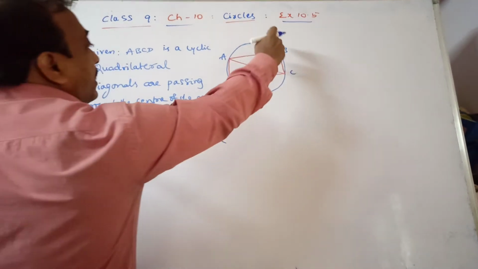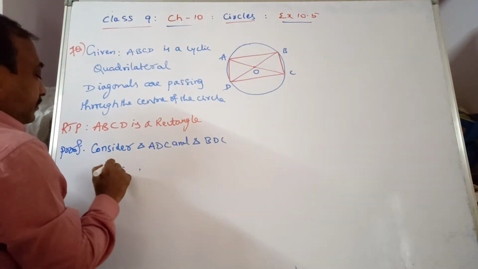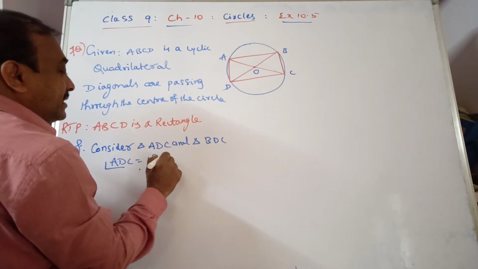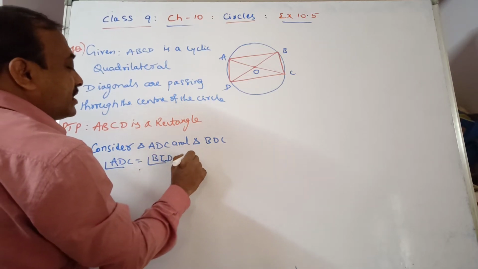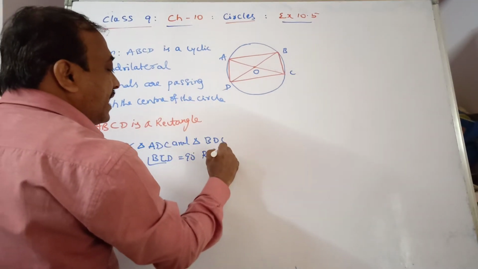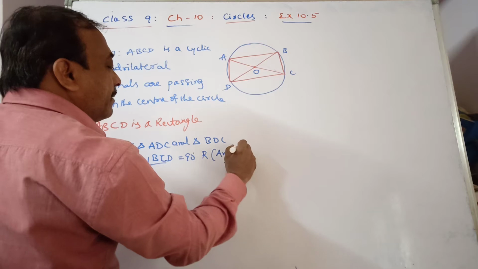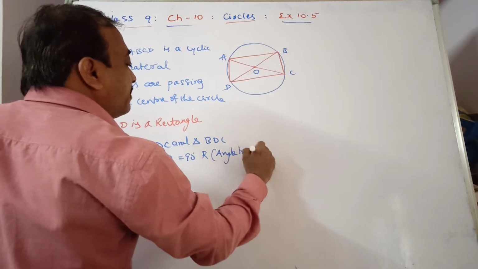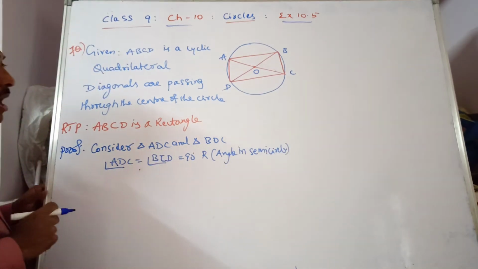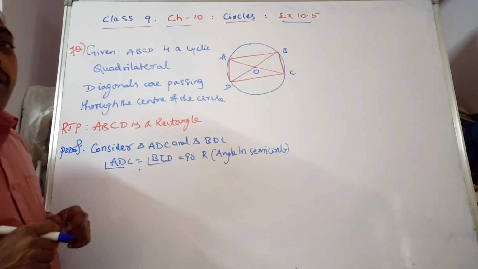In that, angle ADC is equal to angle BCD, which is equal to 90 degrees. Reason: this is a right angle, angle in a semicircle.